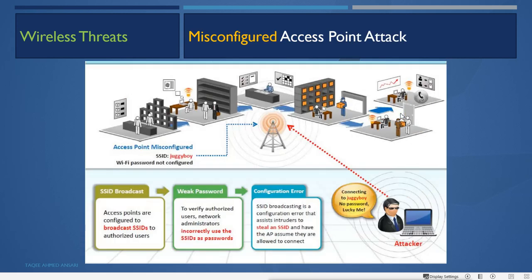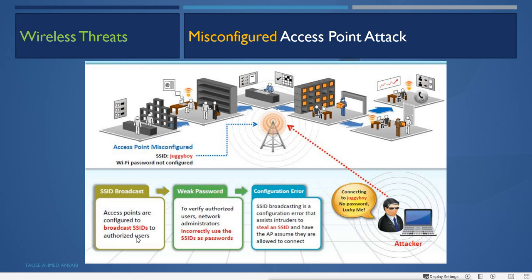Then the misconfigured access point attack. Here, access points are configured to broadcast the SSID to authorized users.